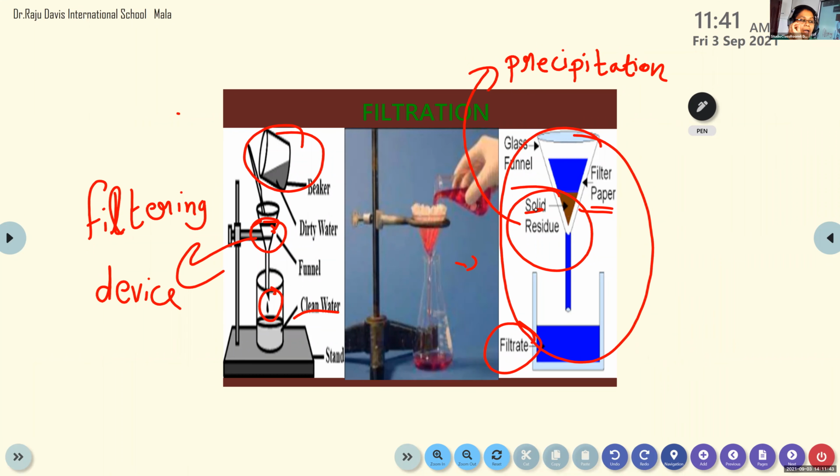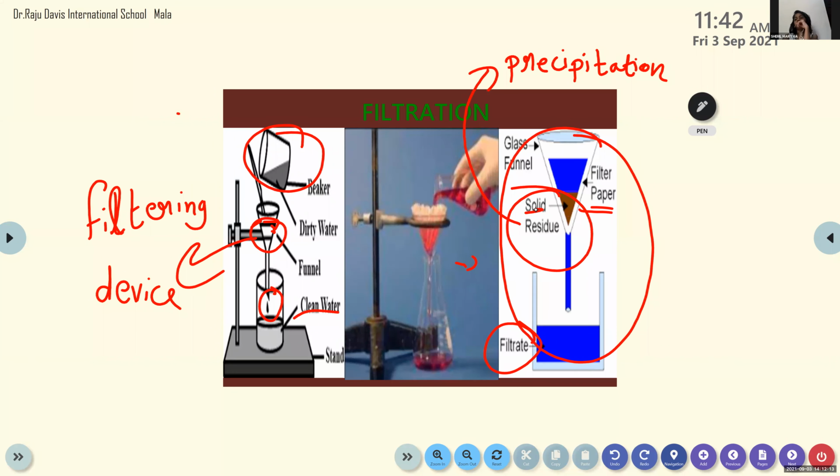So ash is a residue. For any chemical reaction, if some solid like powder is remaining, we call it residue. It's a common name in chemistry. Residue or precipitation. We don't say liquid residue. We will say filtrate, but for a solid substance, we say residue or precipitation.